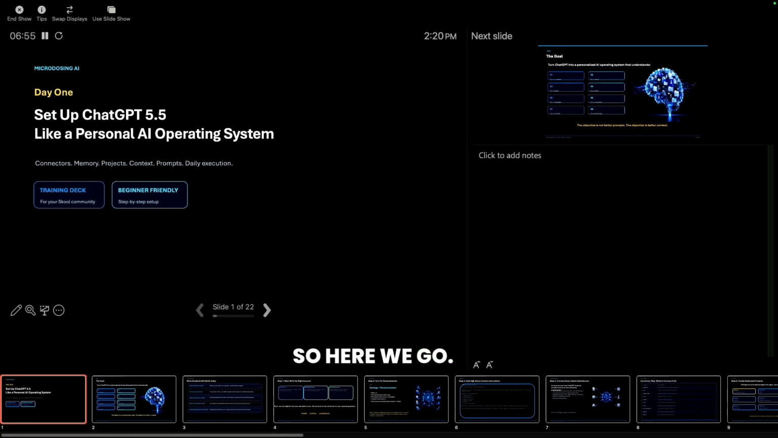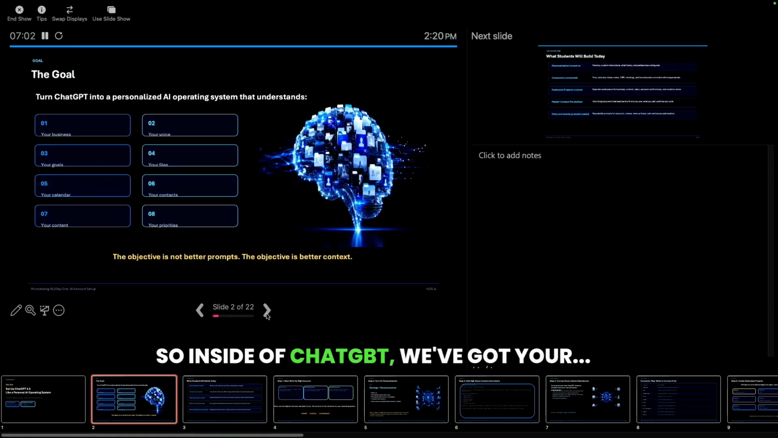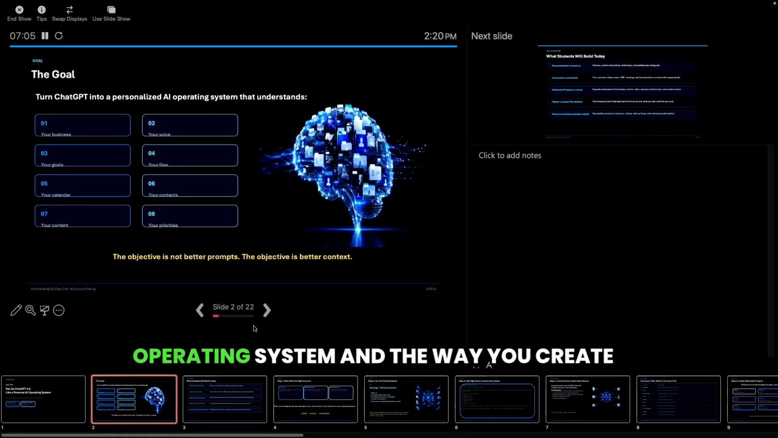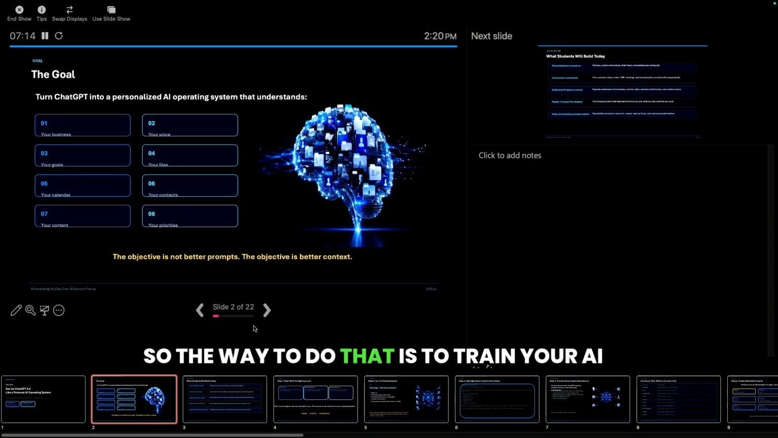So on the second slide, we're going to start doing the memory features. Inside of ChatGPT, we've got your operating system, and the way you create this operating system is to give it the data. You've got to give it all of the information about you. The way to do that is to train your AI just like you train a new employee.